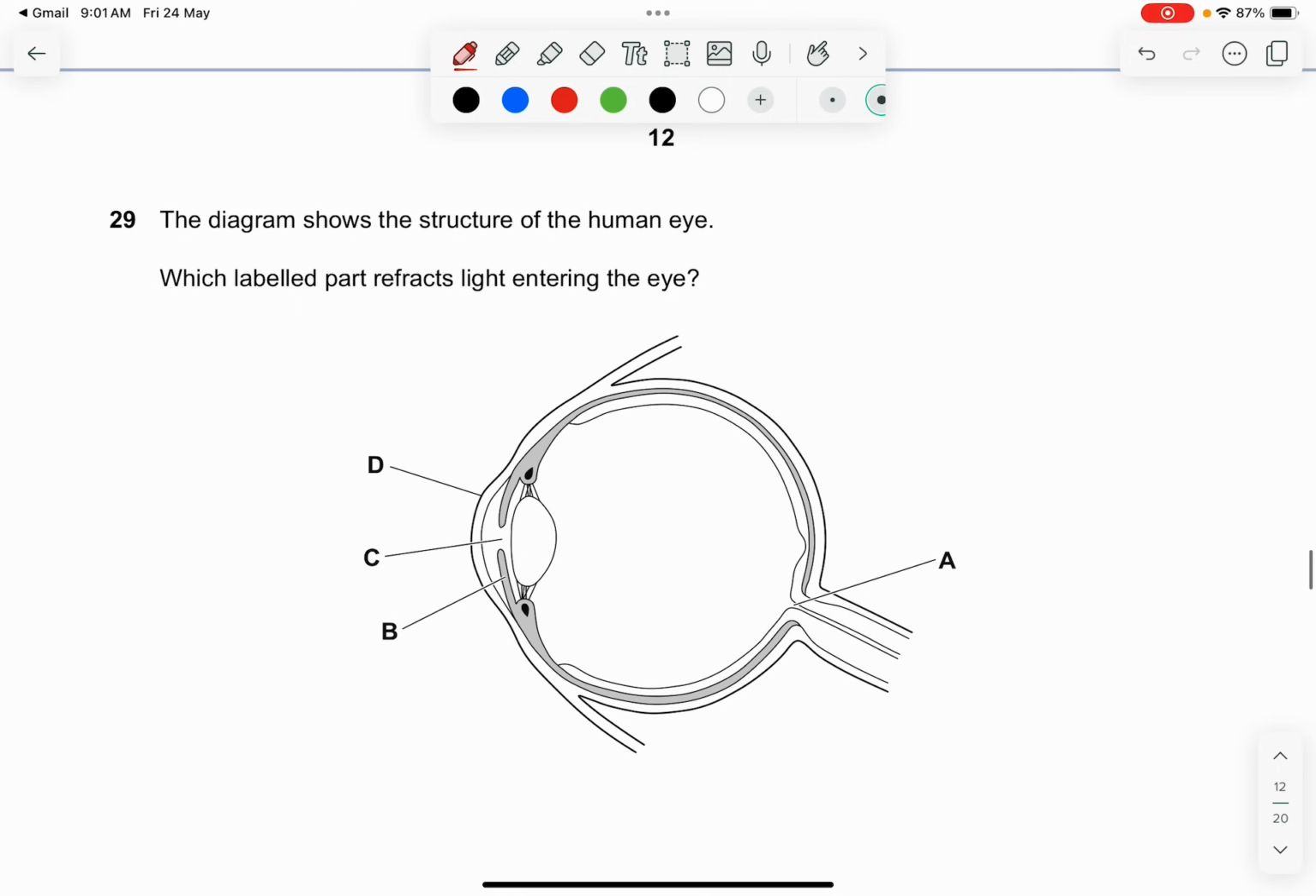Question 29. The diagram shows the structure of the human eye. Which labeled part refracts light entering the eye? It should be the cornea, so the answer is D. You must know the labelings now, because they can test you like this.